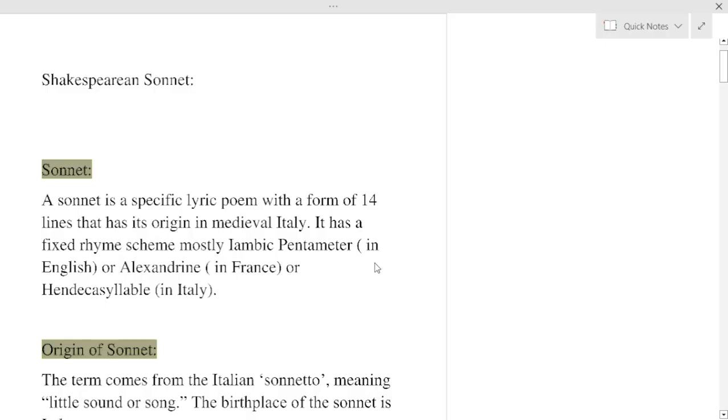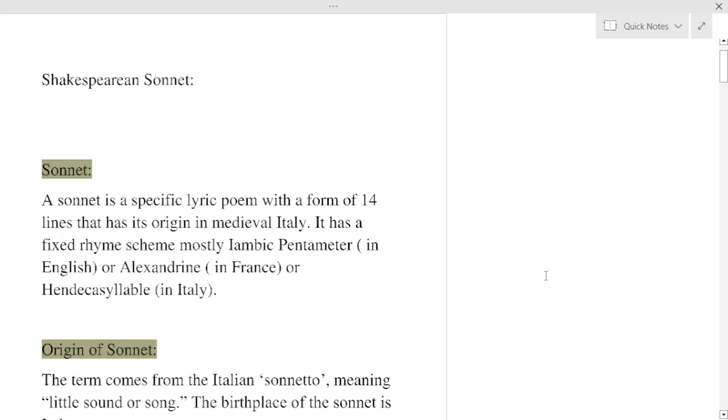Today I am going to talk about the Shakespearean sonnet. You must go through the video that discusses the general features of the sonnet as a genre, and it will be more helpful then to understand the Shakespearean sonnet. And in that video I have also talked about the Shakespearean sonnet in particular.